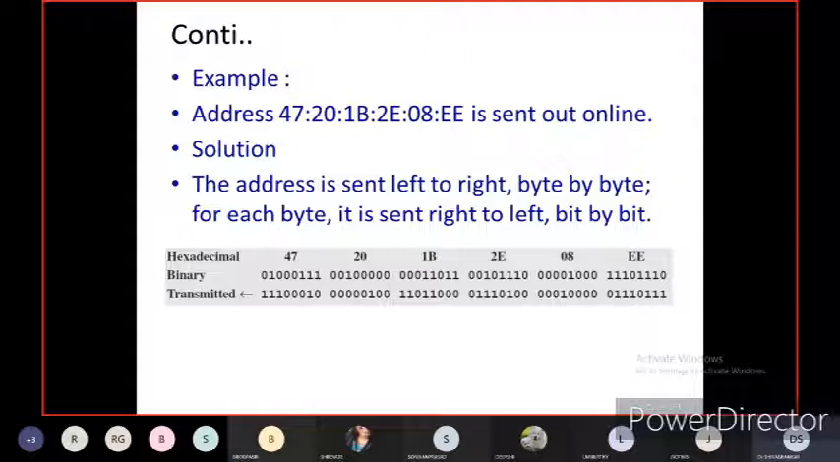So whichever is the LSB is sent as the MSB, and the MSB is sent as the LSB. This is called the address is sent left to right, byte by byte, and for each byte it is sent right to left, bit by bit. So the same format will not be transmitted. The same address will not be transmitted. The address will be interchanged left to right.